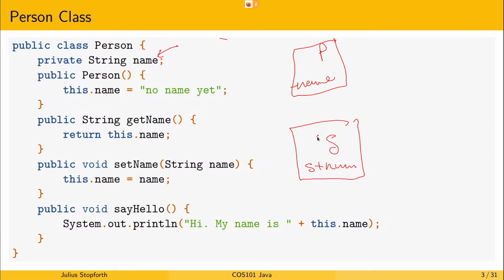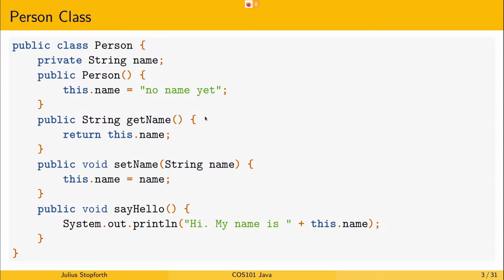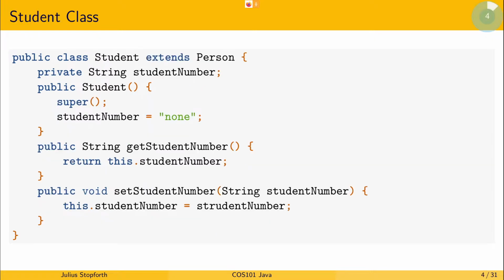But because the name was private, we were not allowed to access the name attribute from the student. That's what private means, and that's part of the encapsulation or information hiding for Java programs. However, we can use the getter method, which is a public method, to get the name in the student class.